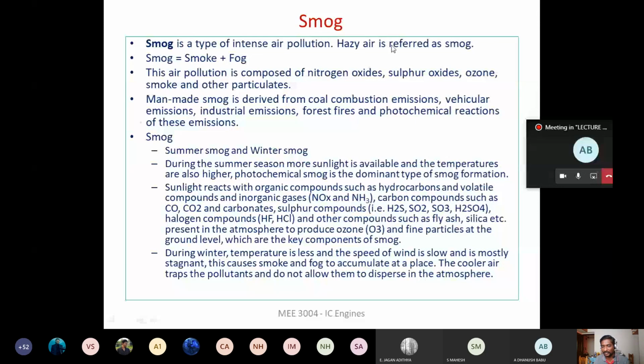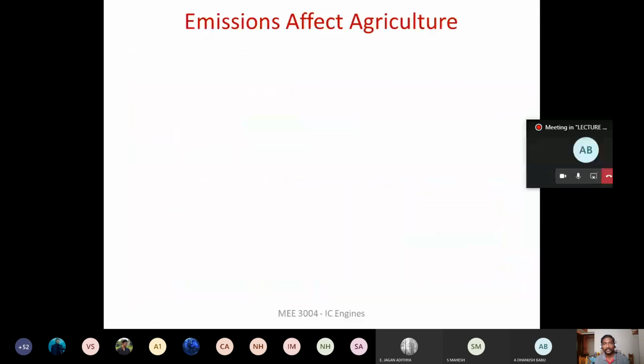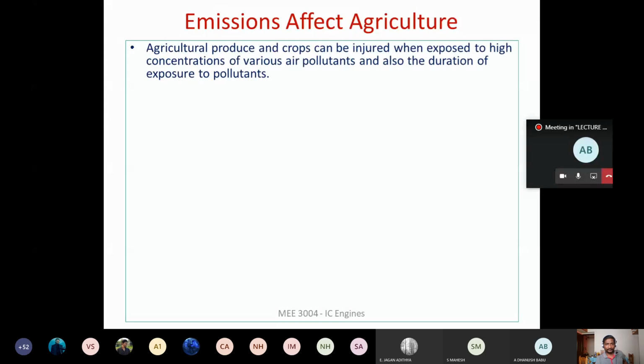Because of the smog, okay? And coming to the effects of pollution on agriculture, right? So the emission from the engine, how it affects agriculture, right? The agricultural products and crops are going to be affected by the emission from the engine because of